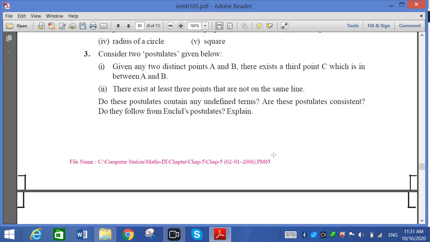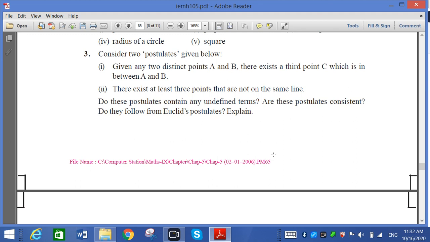Given any two distinct points A and B, there exists a third point C which is in between A and B. First statement is like that. Yes, the postulate contains undefined terms such as point and line. Also, the postulate consists of two different situations. Say that points A and B and C is between A and B. So it is also a postulate.